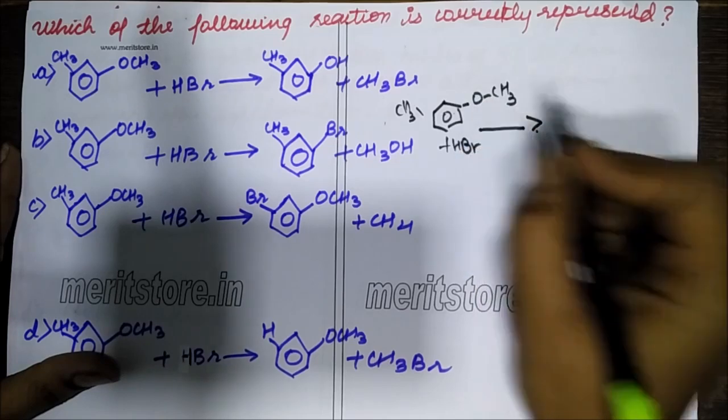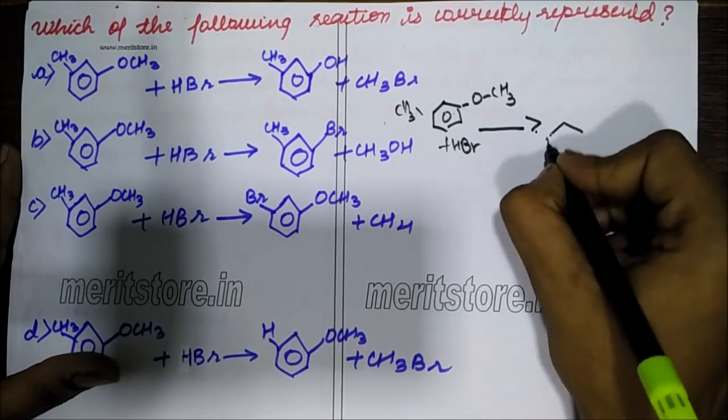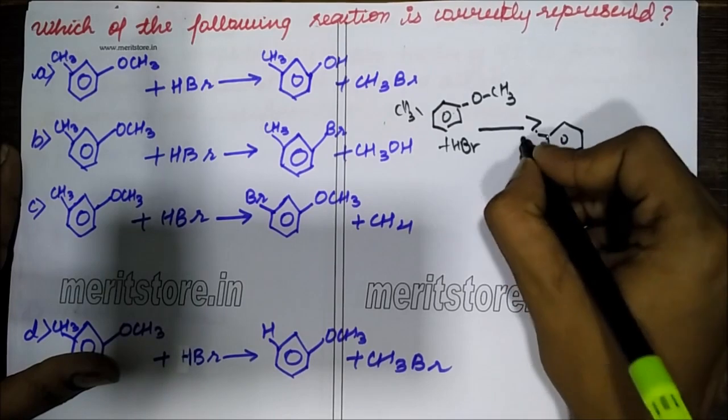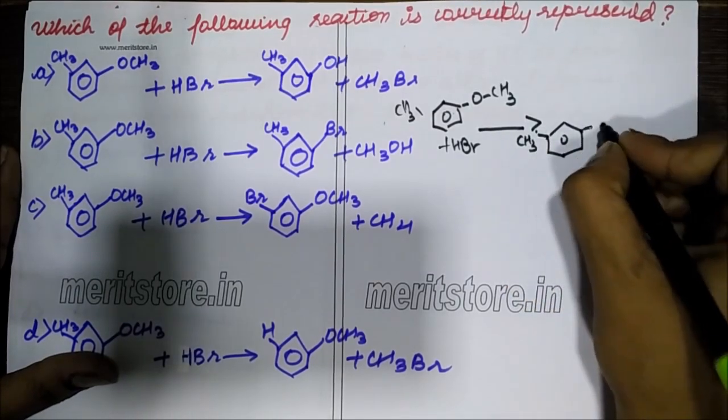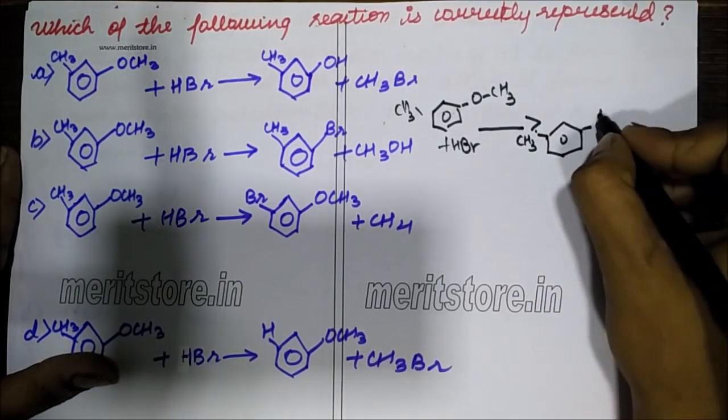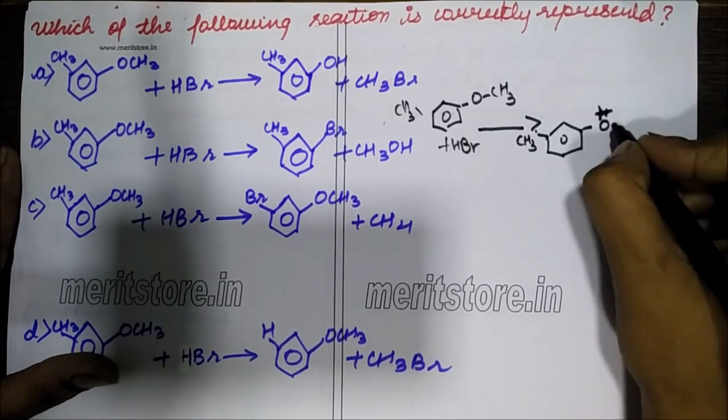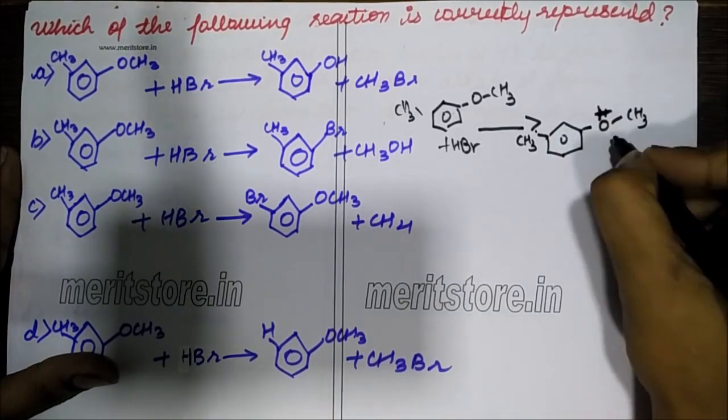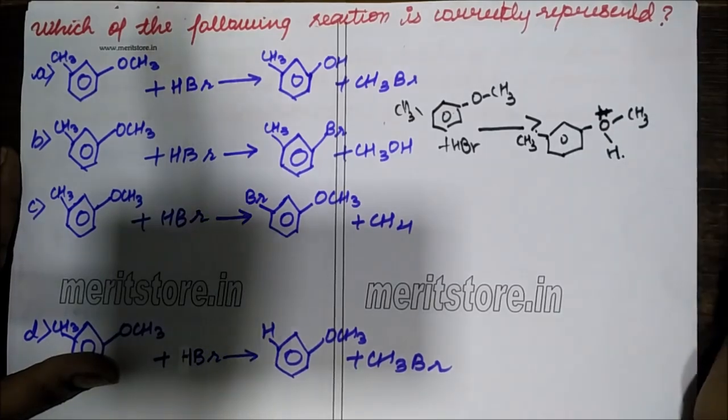First, this oxygen will gain a positive charge, so this is undergoing protonation.